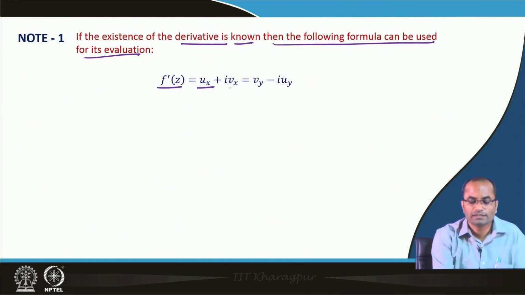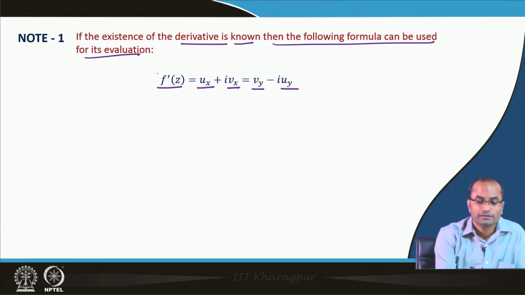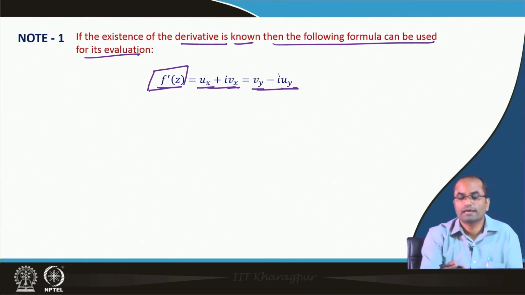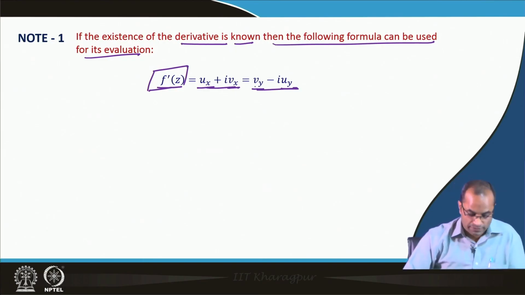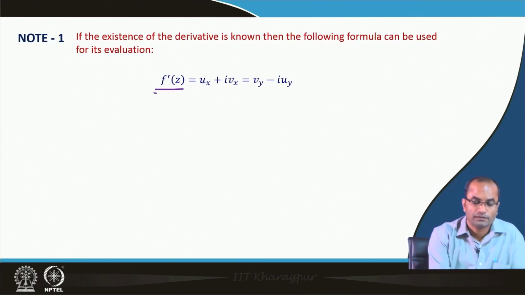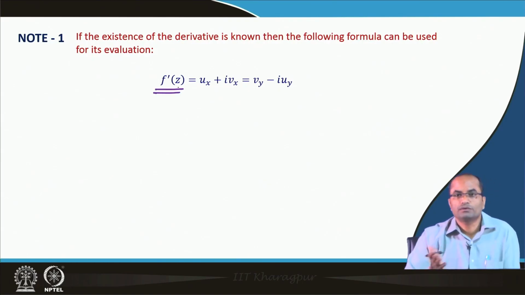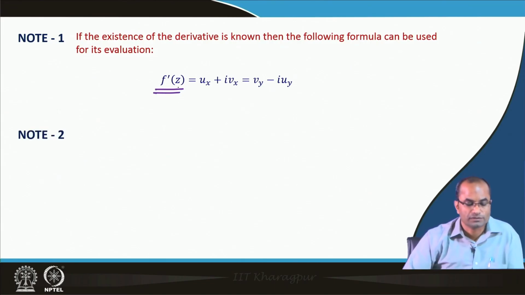If we know u x, v x, or we know v y, u y, as we have seen in the previous slide, and we know that the derivative exists, then we can compute this derivative directly from the partial derivatives with respect to x or with respect to y. So, this is a nice formula for getting the derivative without the fundamental definition, for instance.